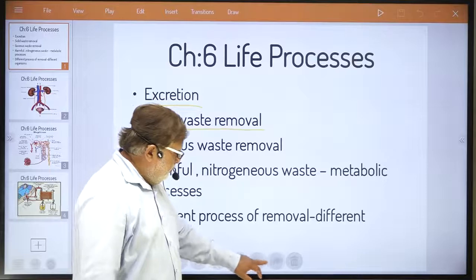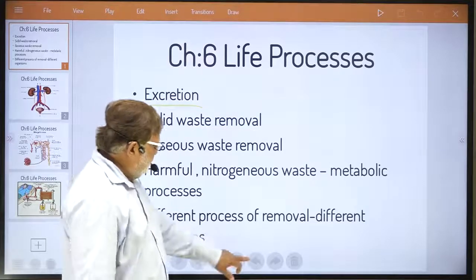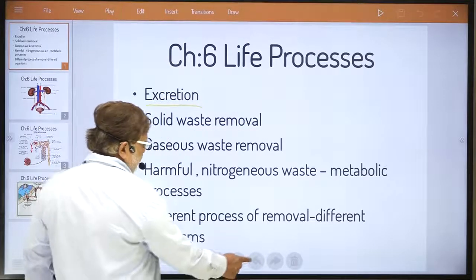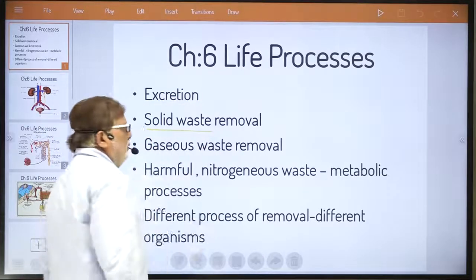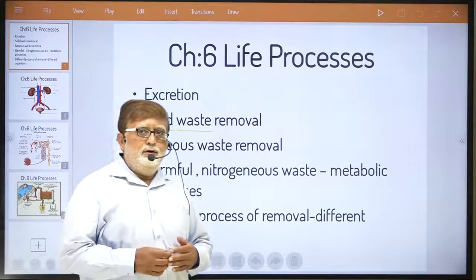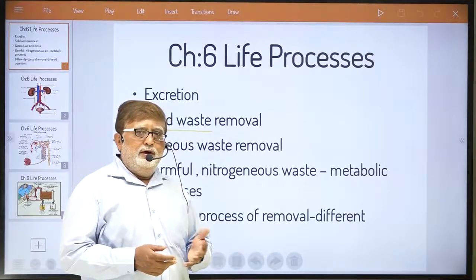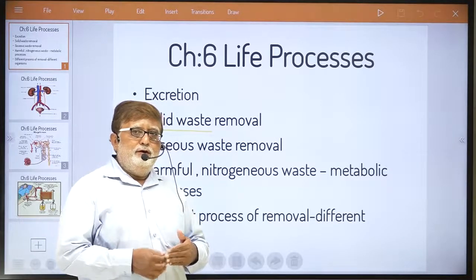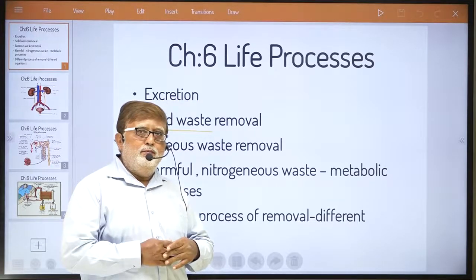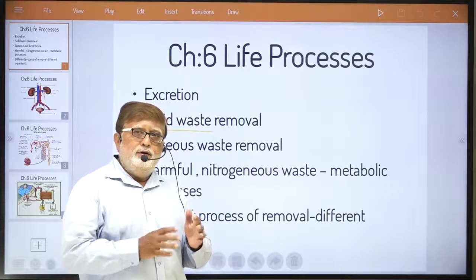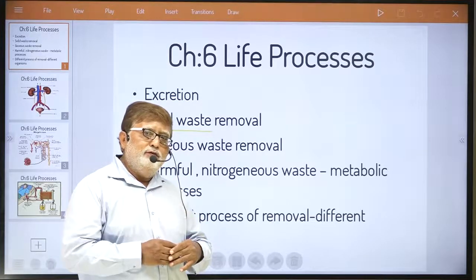Understand? We know the removal of solid waste from our body. Solid waste can be easily removed by the large intestine. We have studied in detail that the large intestine plays a very important role in removal of that solid waste from our body.